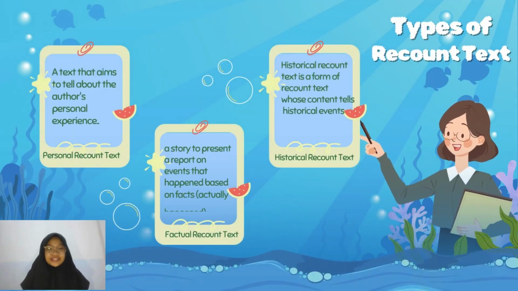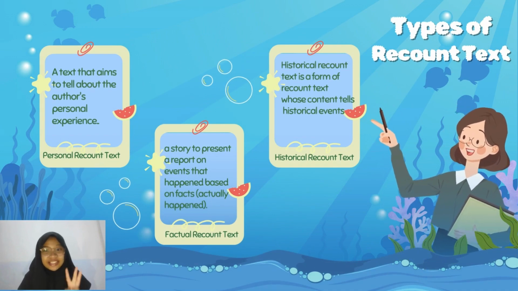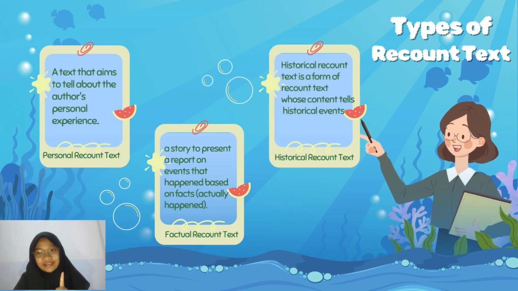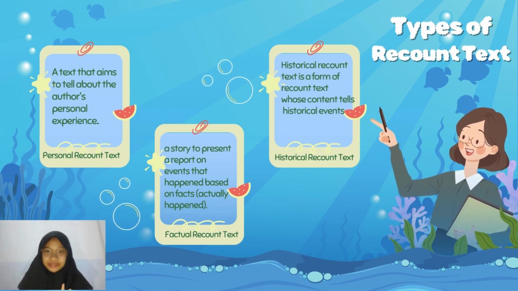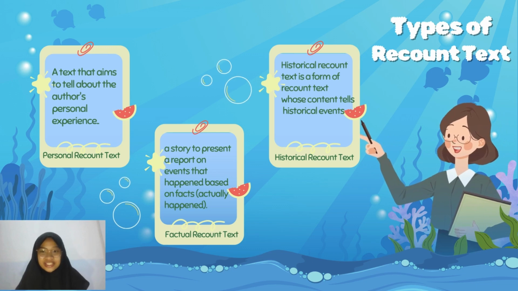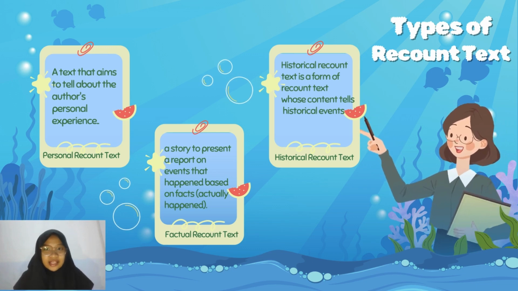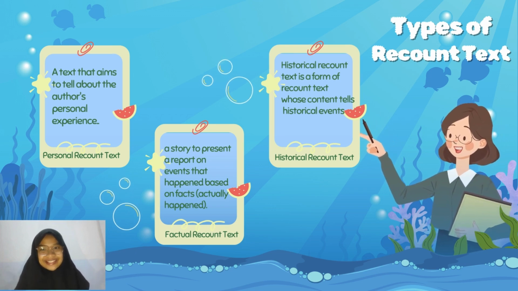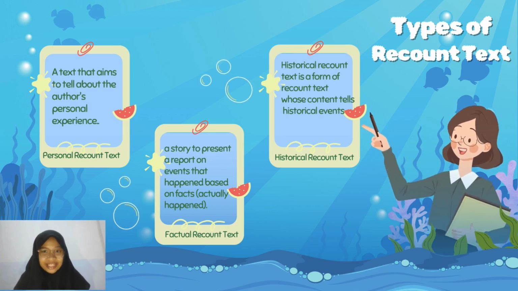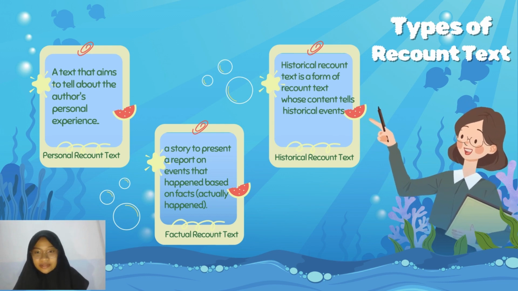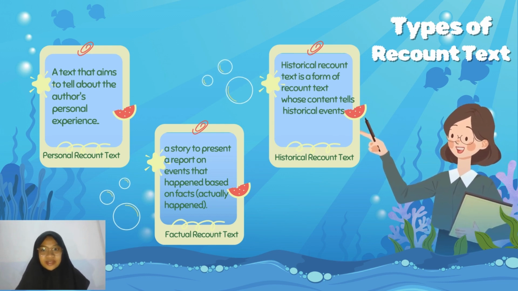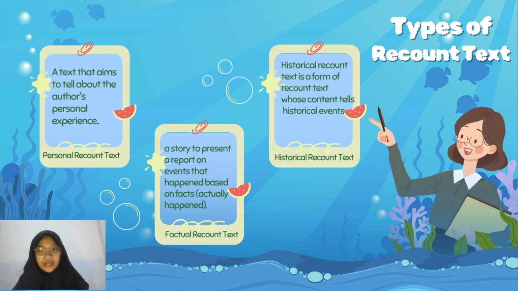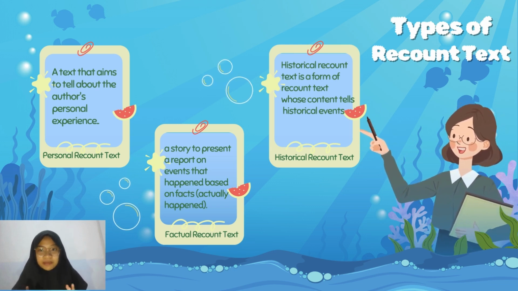We continue to the types of recount text. There are three types of recount text. The first one is personal recount text, the second one is factual recount text, and the third one is historical recount text. What is a personal recount text? Personal recount text is a text that aims to tell about the author's personal experience or events. This is the type of recount text that is very common and mostly used by people.